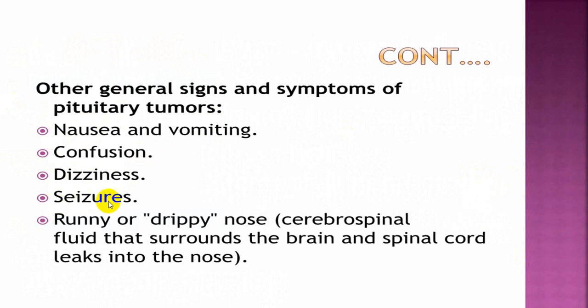You can have destruction of the floor of the sella turcica, resulting in cerebrospinal fluid rhinorrhea, or what we call a runny or drippy nose, because cerebrospinal fluid leaks out into the nose, and that we call CSF rhinorrhea, which you can also have in a case of head injury with basal skull fracture.